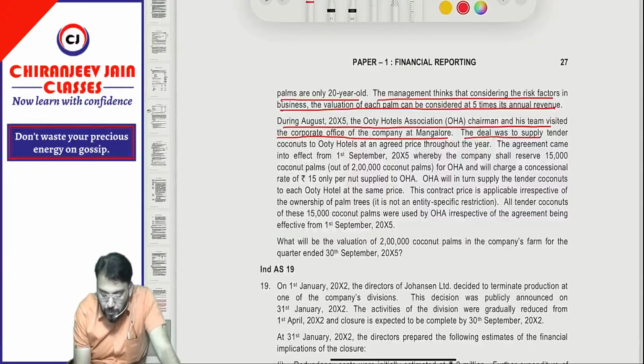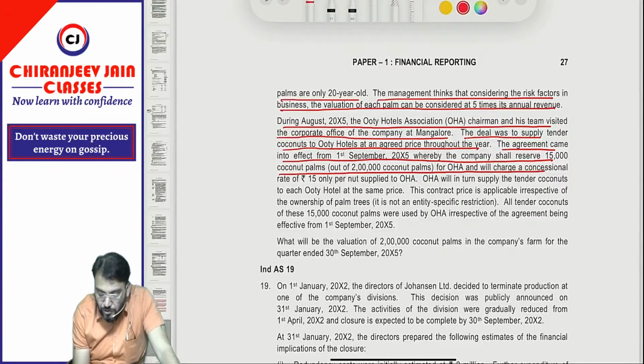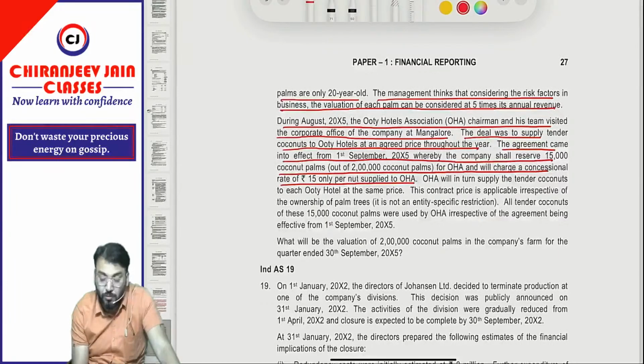The deal was to supply tender coconut to Ooty Hotel at an agreed price throughout the year. The agreement came into effect from 1st April 2005, whereby the company shall reserve 15,000 coconut palms out of 2 lakh coconut palms for OHA and will charge a concessional rate of 15 rupees only per nut supplied to OHA. Oh, it is only 15. However, the fair value per nut is 30 rupees.